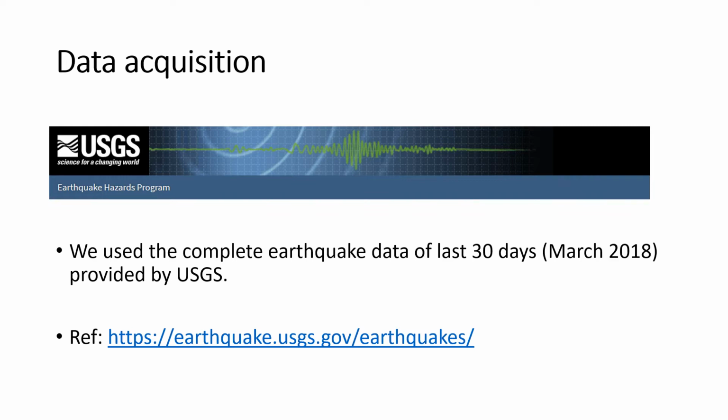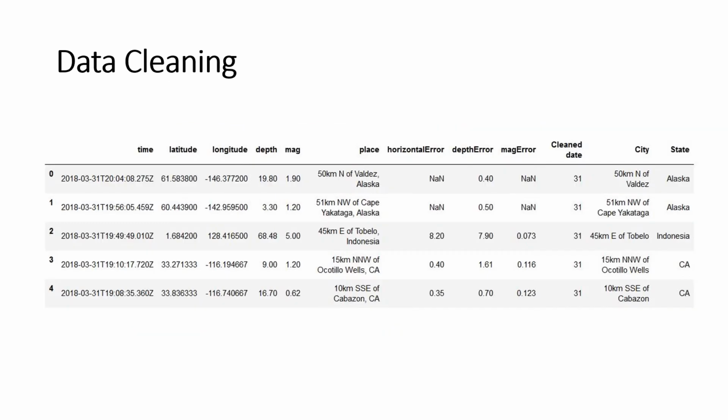Data acquisition for these seismic activities is not straightforward. We used the complete earthquake data from USGS of the last 30 days, March 2018. The data acquired from USGS is not clean, so we did a lot of cleaning.